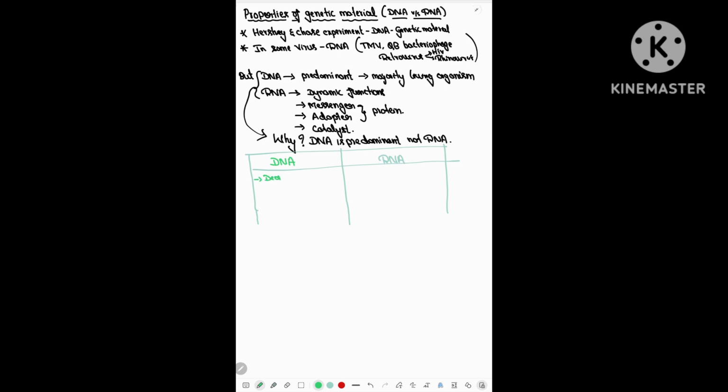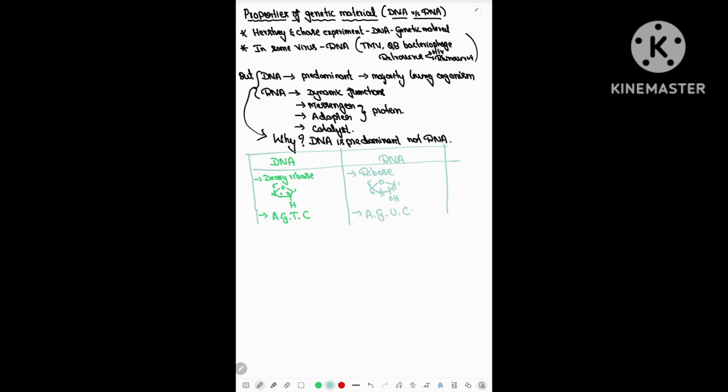To understand this, first we should know the two important chemical differences between DNA and RNA. In case of DNA, there is the presence of deoxyribose sugar. The pentose sugar, deoxyribose, lacks one oxygen at the second carbon, and the nitrogenous bases present in DNA are adenine, guanine, thymine and cytosine. Whereas in RNA, the pentose sugar present is ribose, which has an OH group at the second carbon.